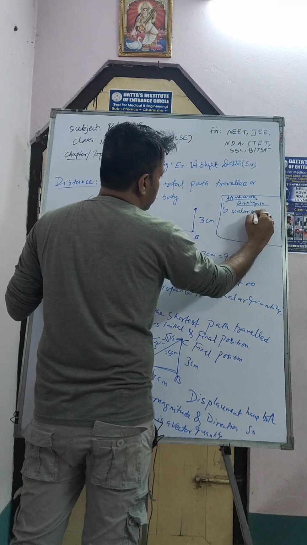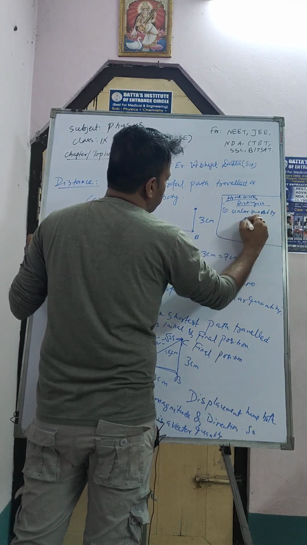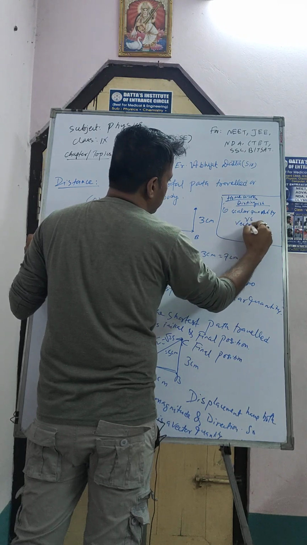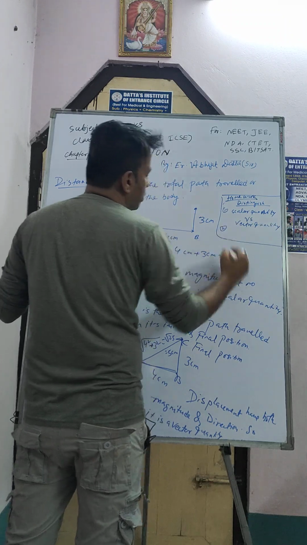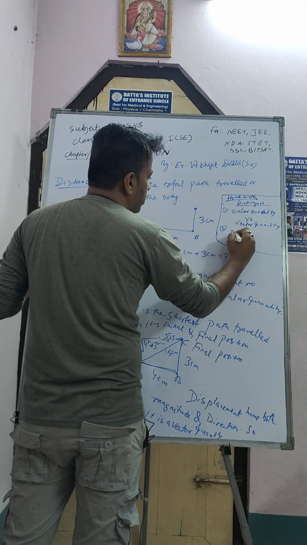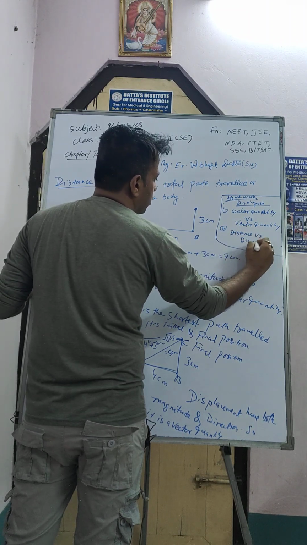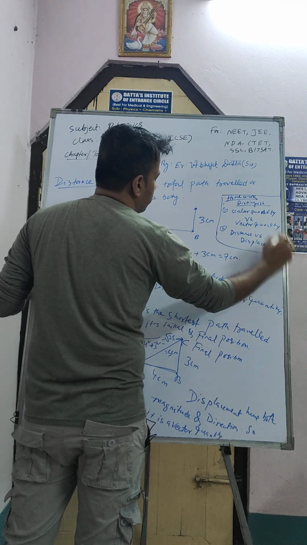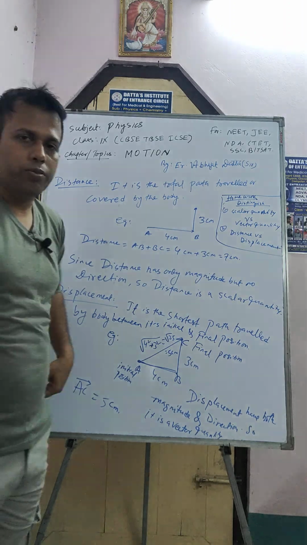Scalar quantity versus vector quantity. And number 2 is most important, distance versus displacement. Okay, distinguish, you have to write down at your home.